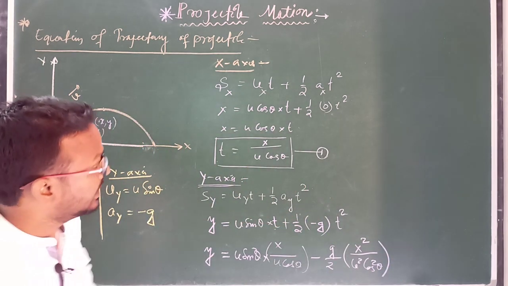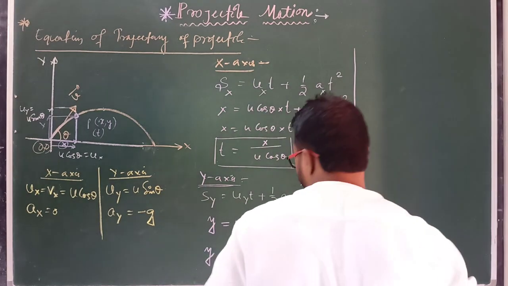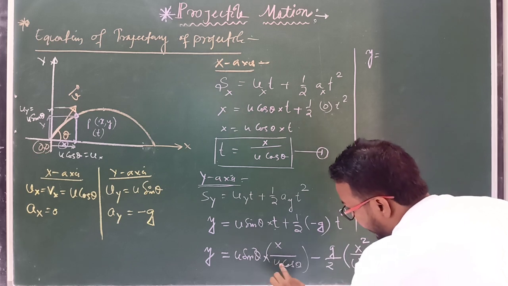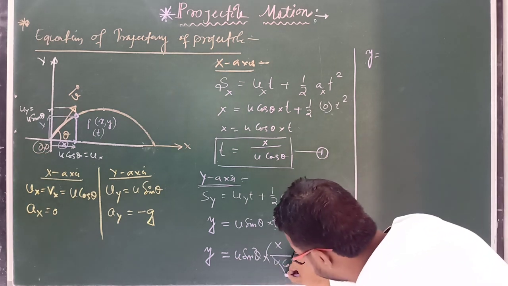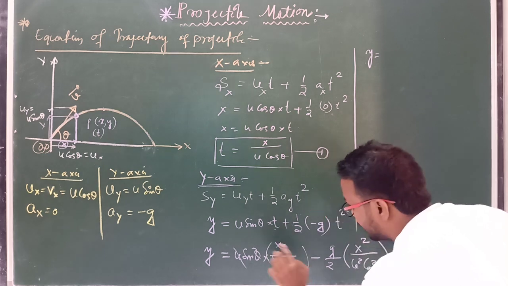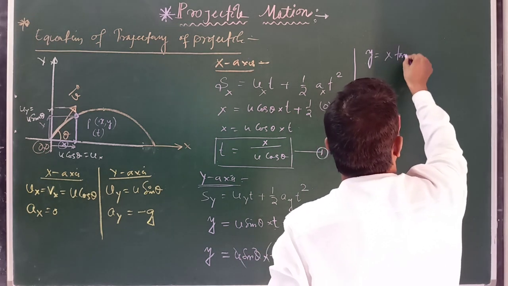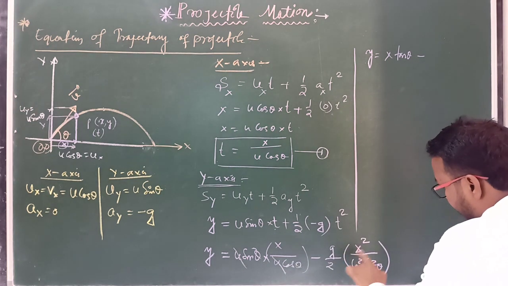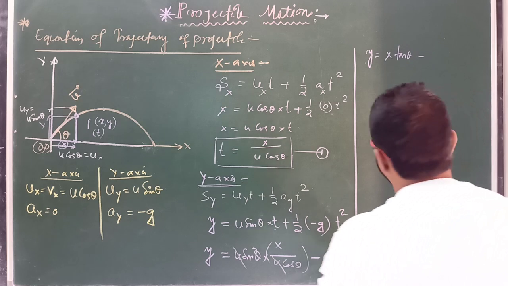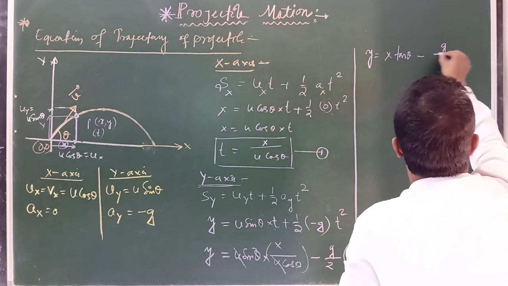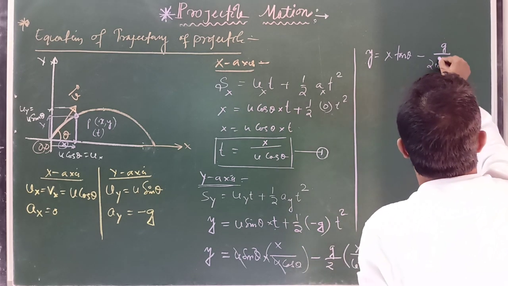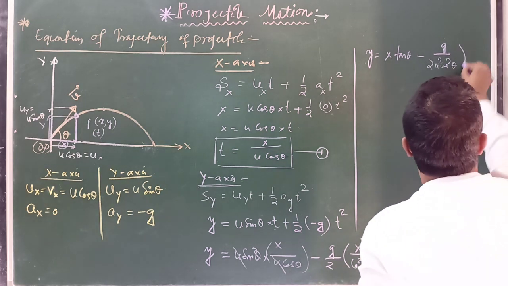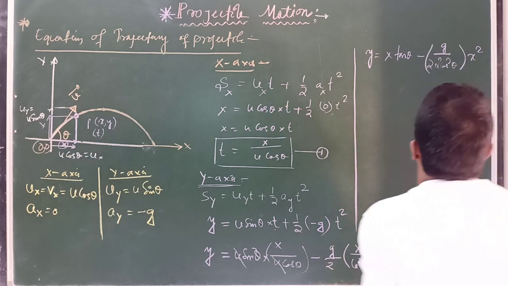Clear? If you solve this relation, then we can write y equals u, and u cancels, then sin theta by cos theta equals tan theta, so x tan theta minus 1 by 2 g divided by u square cos square theta into x square.